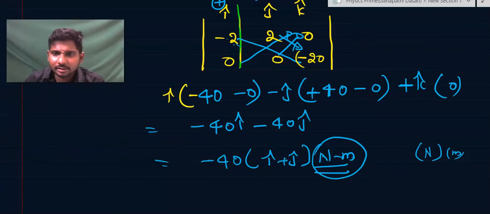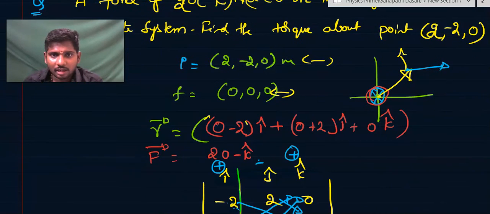Then let us see the next question. Here you understand another important point. Whatever the force is here, 10 minus k cap, the resultant torque vector is perpendicular to that force vector, and it will also be perpendicular to the position vector.